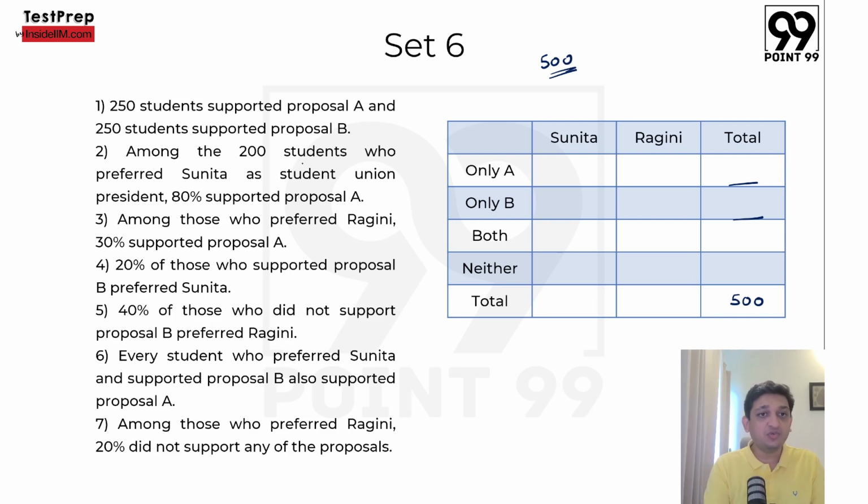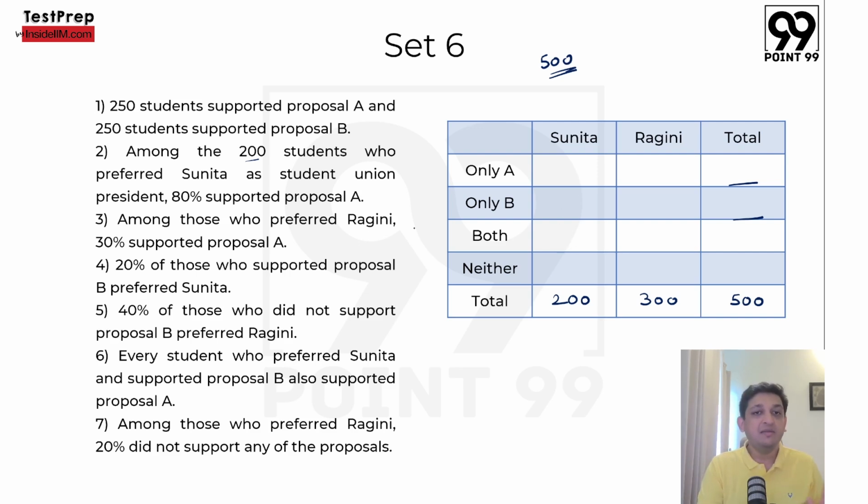Among the 200 students who preferred Sunita as student union president, 200 लोगों ने सुनीता को प्रेफर कर दिया, तो यहाँ पे टोटल ऑफ 200 पीपल प्रेफर्ड सुनीता as student union president, तो बचे हुए 300 लोगों ने रागिनी को प्रेफर किया होगा as student union president. So यहाँ पे 200 and 300 मिल जाता है. Now among the 200 students who have preferred Sunita, 80% supported proposal A. So out of 200, 80%, 160 people supported proposal A. मतलब only A plus both is equal to 160.